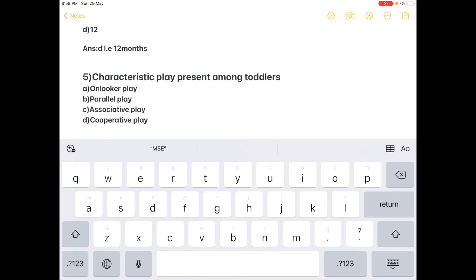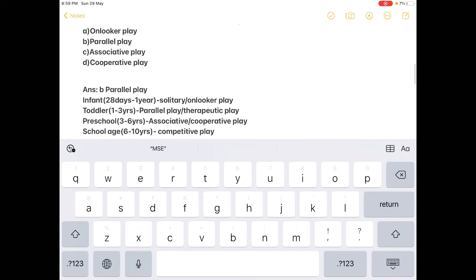Next question. Characteristic play present among toddlers. Option A onlooker play, option B parallel play, option C associative play, option D cooperative play. The correct answer here is B, parallel play is present among toddlers. We'll be discussing briefly the various types of play in various stages of childhood. During infancy, that is 28 days to 1 year. Why 28 days? Because newborns or neonates from 0 to 7 days are called early neonates, whereas 7 to 28 days is late neonates. Infancy starts only from 28 days to 1 year.